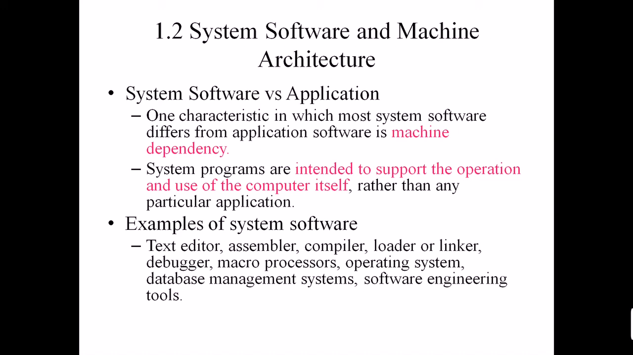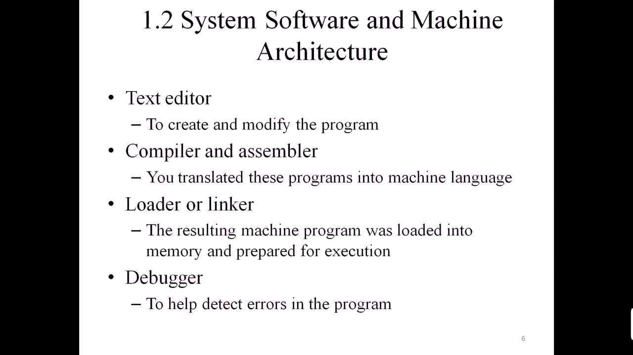Now, examples. Text editors are used to create and modify programs. Compilers and assemblers are used to translate these programs into machine language. Your compiler is used to translate high level language into machine language. Your assembler is used to translate low level language into machine level language. Loaders and linkers are used to load your programs into memory and then prepare them for execution. And debuggers, lastly, help to detect errors in the program.